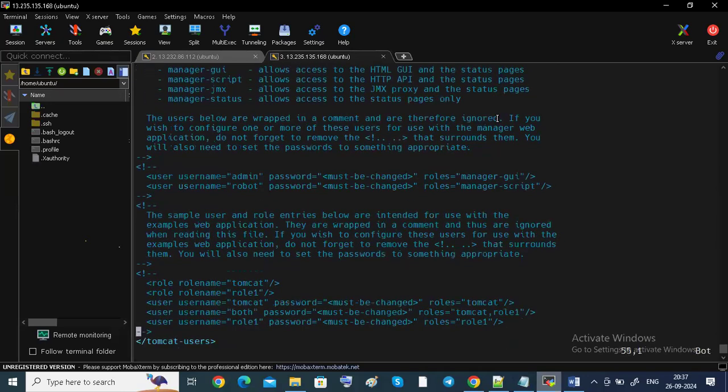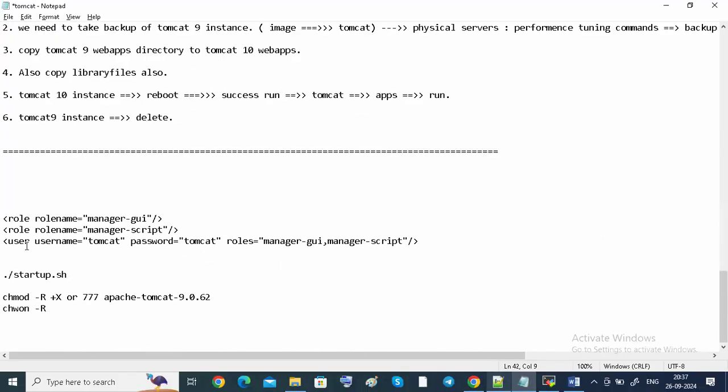When you come down, guys, go to the last. Then you can see here, there is a role name, and user with username. The first three lines you have to copy and modify as per your requirement. I already modified here. I gave manager-gui, manager-script. My username is tomcat, guys, and my password is also tomcat only. I wrote the same things here.